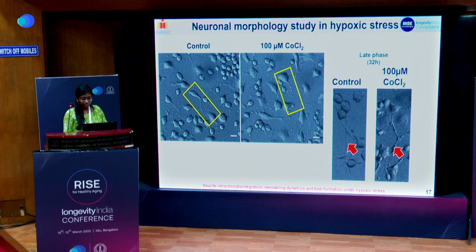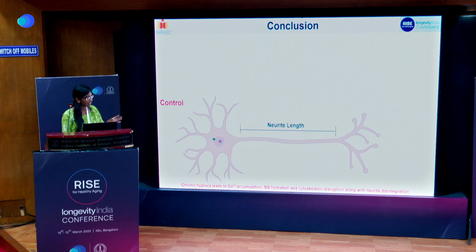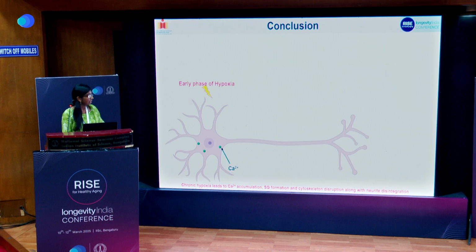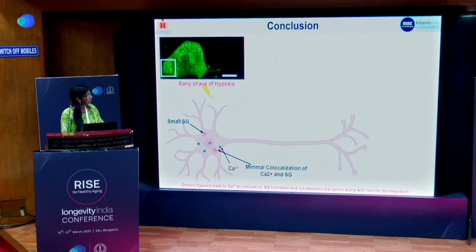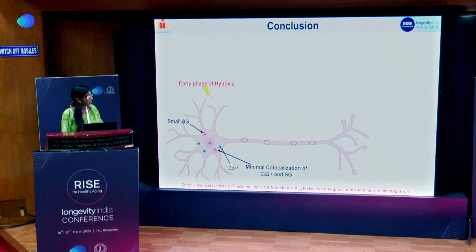So overall, here is my conclusion. Under control condition, the neurites remain intact, the calcium is in homeostasis, and the cytoskeleton is also intact. But in the early phase of hypoxia, small SGs are formed, and there is minimal co-localization between the calcium and stress granules. The neuronal blebs are also formed, but the neurite length remains intact, as does the cytoskeleton.